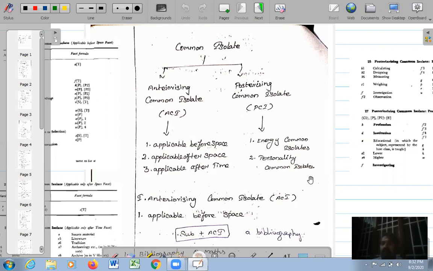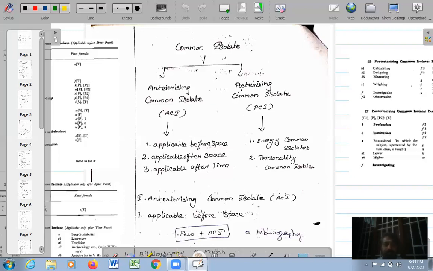Fine. If you take common isolates, these isolates are common to all the 42 main classes. Whatever main classes are enumerated in colon classification, you can take numbers from these common isolates, and these common isolates can be attached to any class number constructed in any of the main classes. That is why we say they are common isolates: the isolates which are common to all the main classes irrespective of the subject. These common isolates are enumerated in part 2 of colon classification.